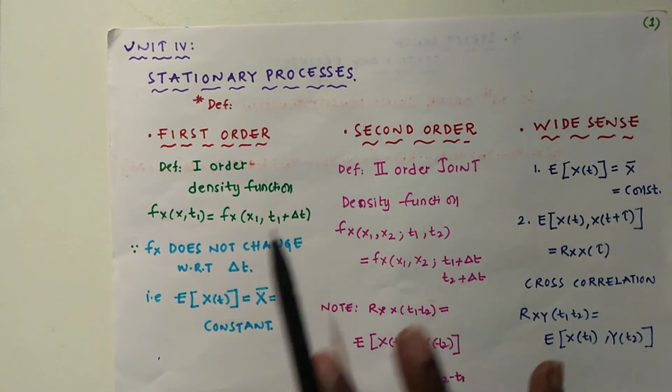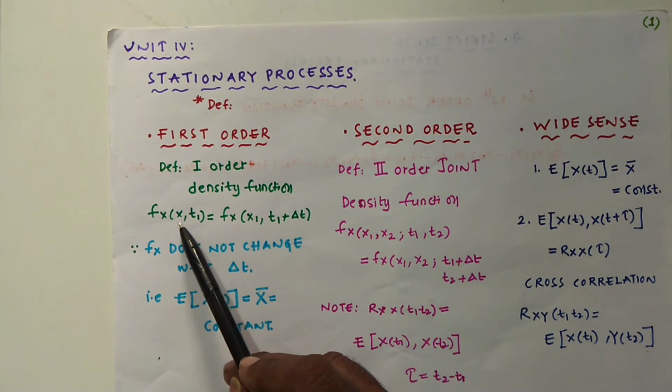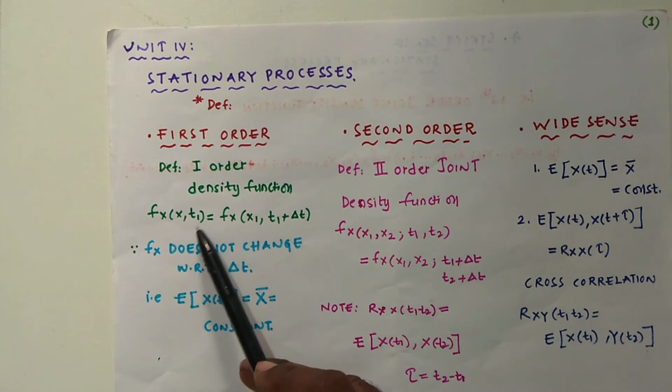Why are we calling it first order only? Because we have chosen only one sample from the random process at one particular time.